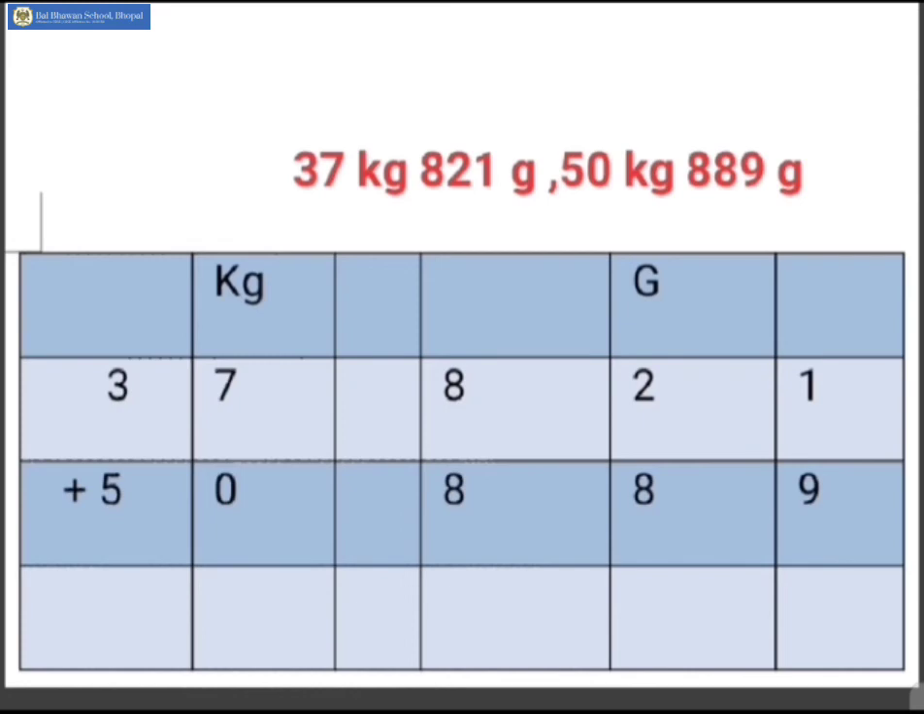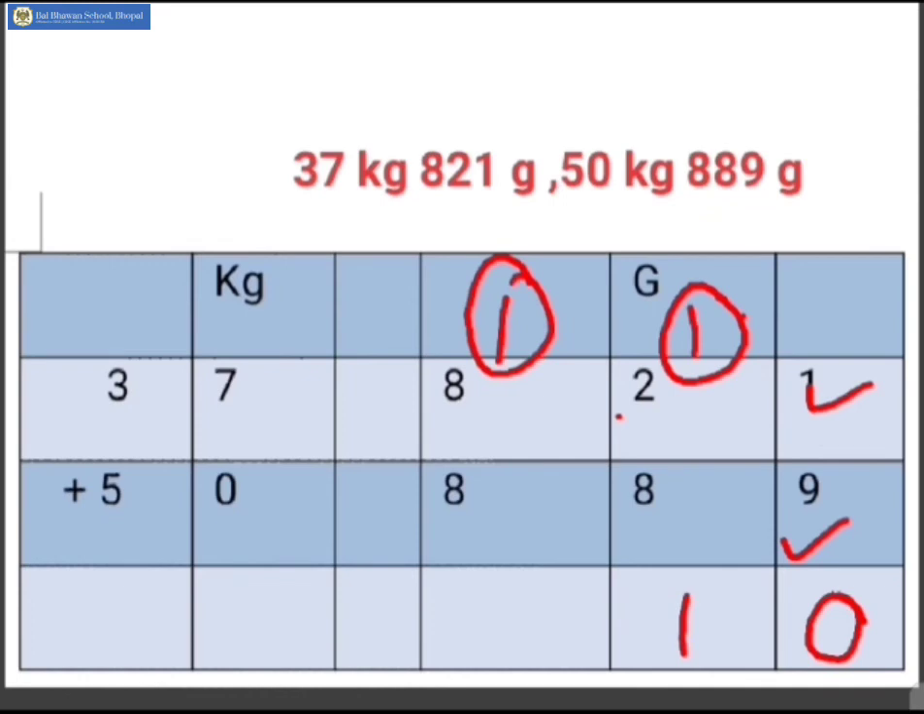Now let's add. 9 and 1, or 1 and 9, will be 10. 0 is to be placed here, 1 going to the next column. Now 2 plus 1 will be 3, and 3 plus 8 would be 11. 1 here and 1 goes to the next column. Now 8 plus 8 will be 16, 16 plus 1 will be 17. So 7 goes here and 1 flies to the next column, the kilograms column. So 37 can be called 38 kgs.